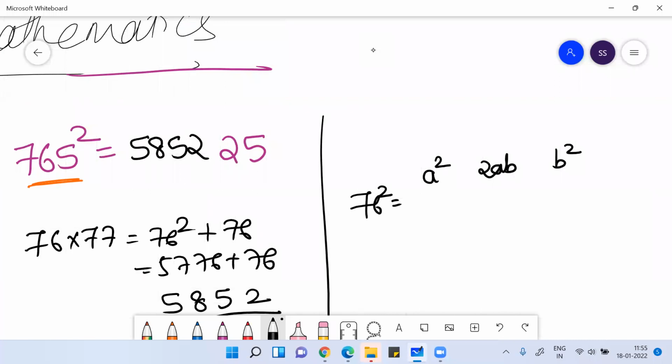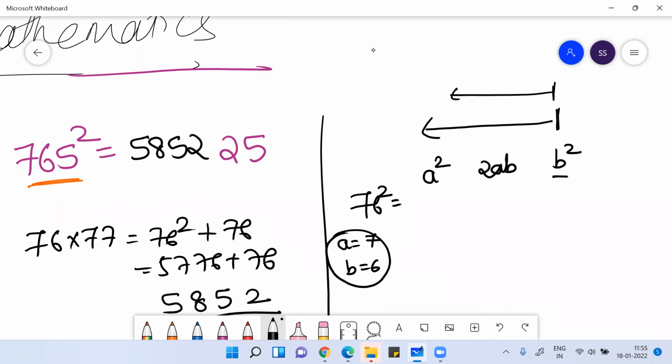So this technique is like a square, 2ab, b square. What is a here? A is 7. What is b here? B is 6. So if you're writing the number 76, your a is 7 and your b is 6. You start from this side and come this side. What is b square? That means 6 square, 36. Write 6, and take 3 carry.